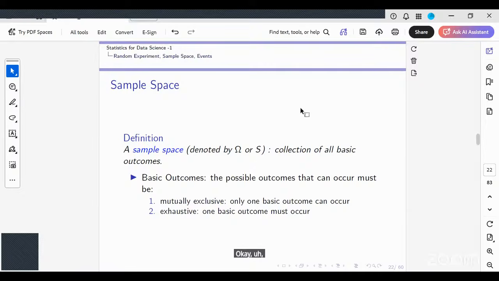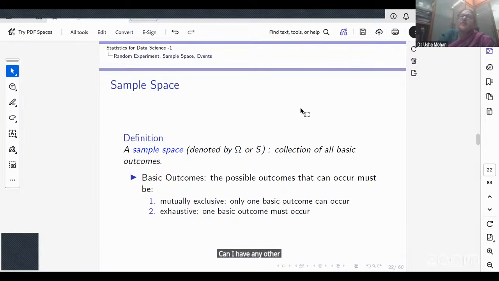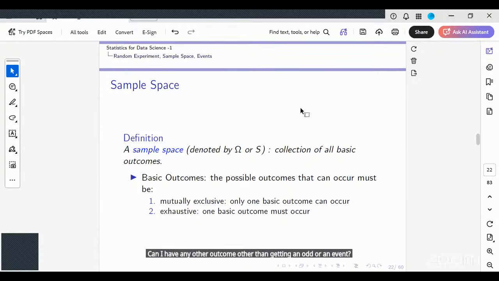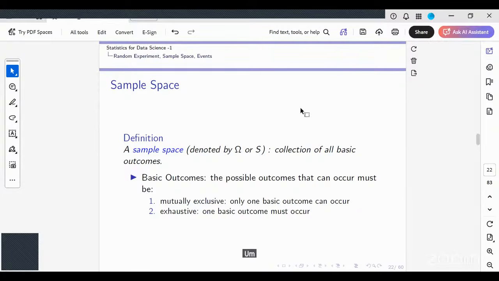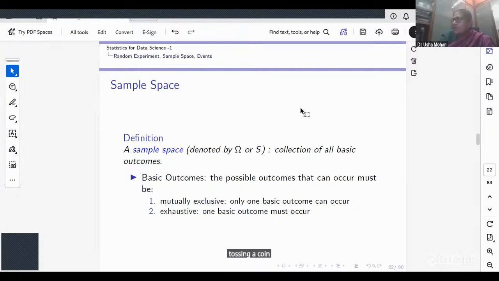Can you repeat the exhaustiveness alone, ma'am? Can I have any other outcome other than getting an odd or an even? Any simple example that you can quote in real time? Okay, a simple example. Tossing a coin and rolling a die. Okay, let me think here. One second.